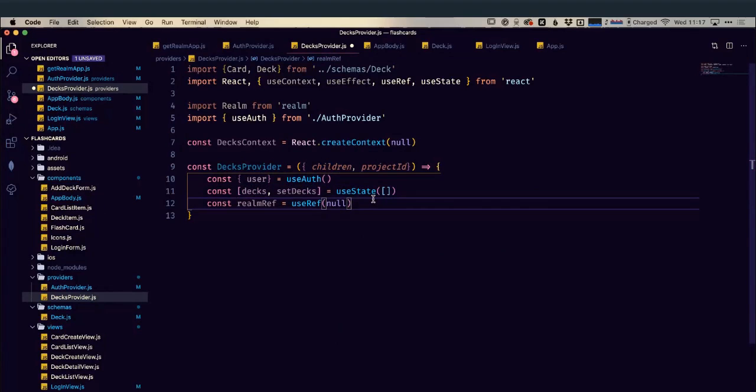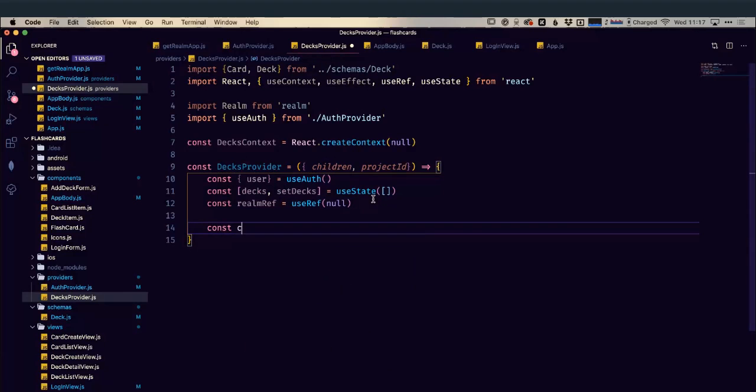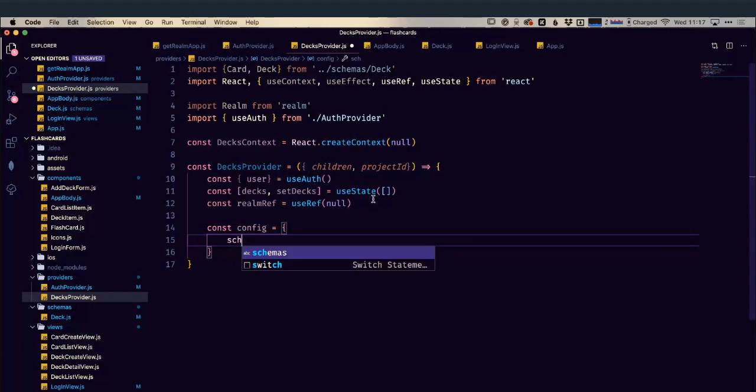We're also going to have a config dictionary, which is going to set a few things for us. So number one, it's going to tell our realm what schemas we're interested in. So we're interested in decks.